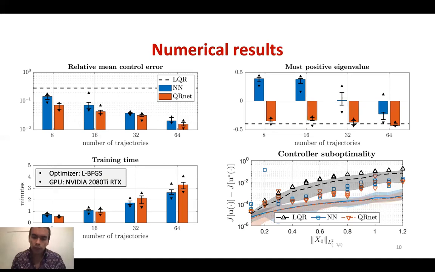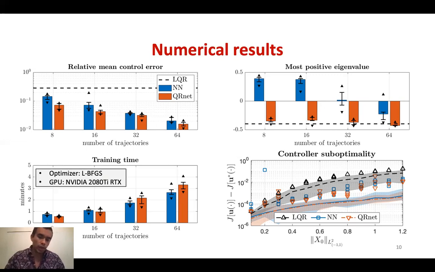Looking at this from another perspective, if we take two neural networks, one is the neural network, one is QRnet, and we control the system for many different initial conditions, I'll plot the norm of the initial condition on the x-axis, so bigger norm to the right. And then the y-axis is the extra cost accumulated relative to the optimal trajectory. Both the neural network and the QRnet outperform LQR, especially far away from the origin.